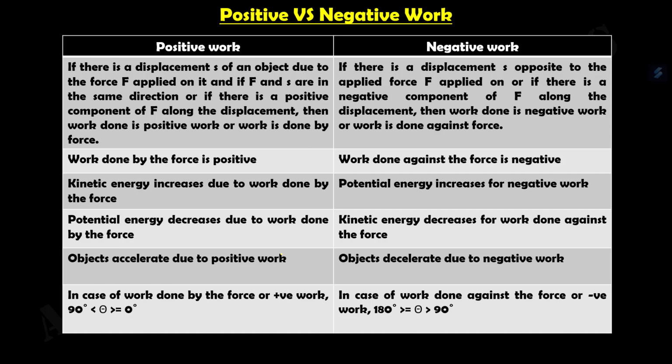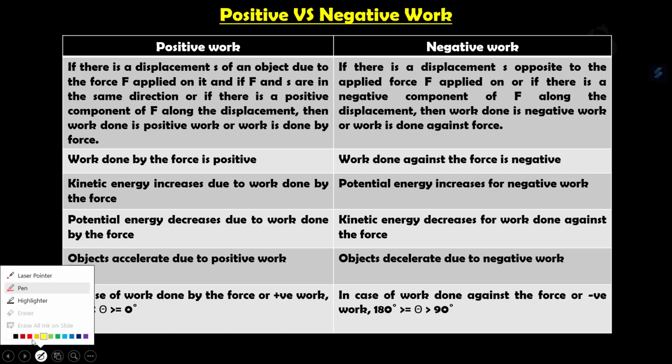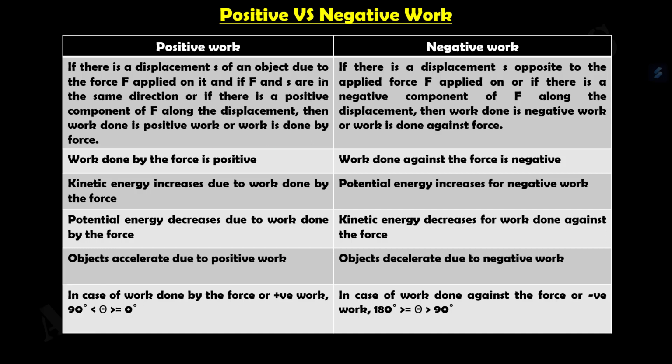So let's discuss positive versus negative work. What is positive work? If there is a displacement s on an object due to the force F applied on it, if F and S are in the same direction, or if there is a positive component of F along the displacement, then the work done is positive work, and work is done by force.